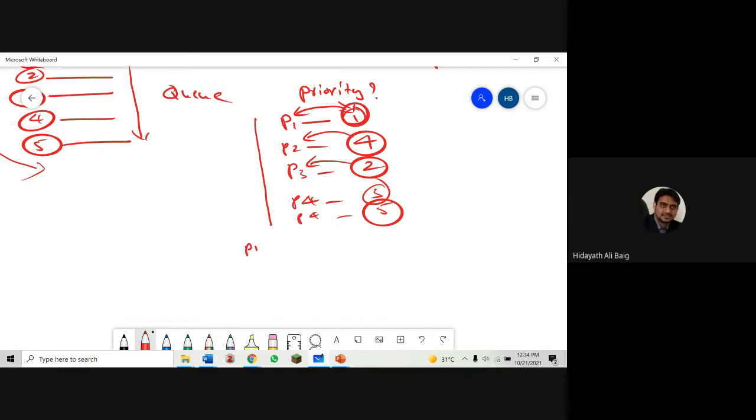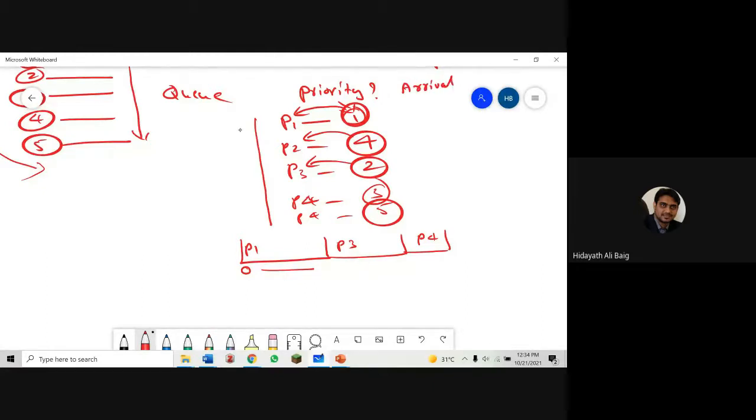Okay, so P1 will go to the CPU first and finish. Next one? P3. Very good, so P3 will go next and finish. Then after that? P4. Good. So I hope you understand the point now. We don't look at when the process has come. There will be an arrival time for sure.